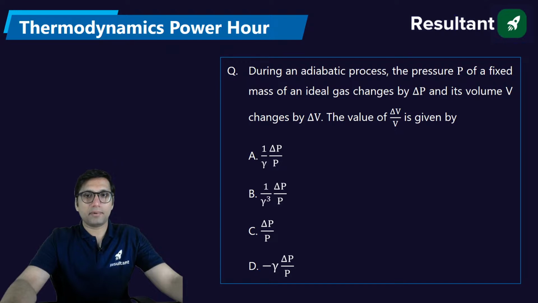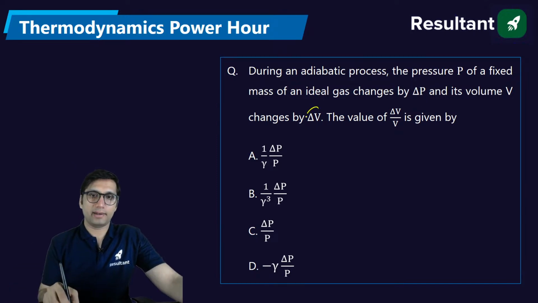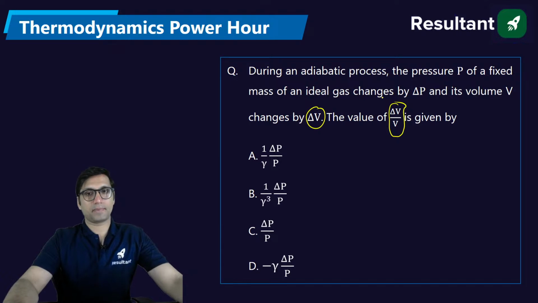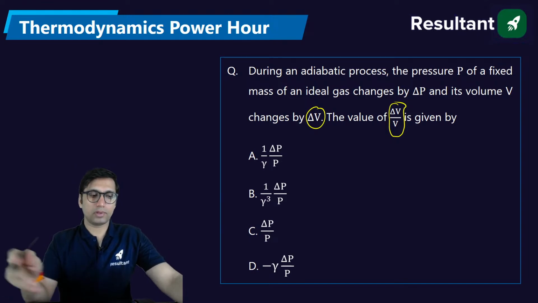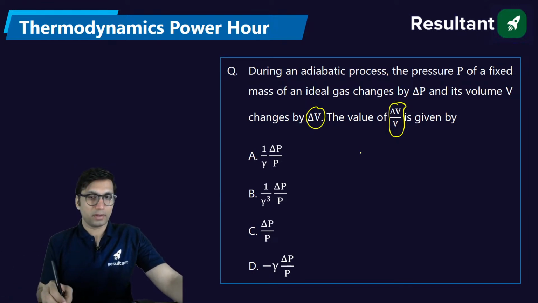During an adiabatic process, the pressure P of a fixed mass of an ideal gas changes by delta P and volume by delta V. Then the value of delta V by V is given by what? It's a very simple question, but most of you may need some time because you have to do some derivation. For an adiabatic process, the equation is PV to the power gamma is equal to constant.